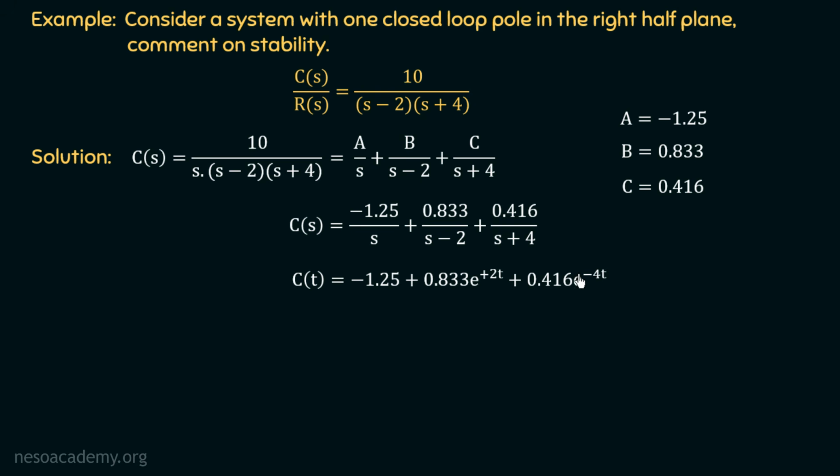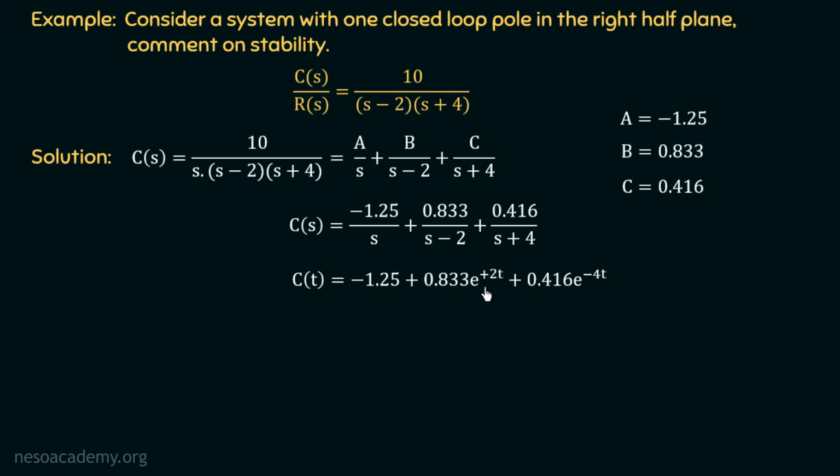In this case, the inverse Laplace transform of 1 over s minus 2 is e to the power plus 2t. And now we can see that we are having a positive exponential term in this output. And due to the presence of this term, the output at t equal to infinity, that is the steady state output, will tend to infinity.